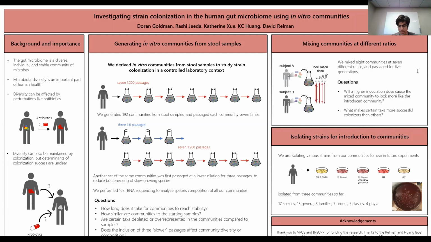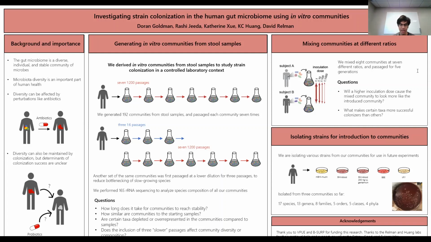One of the other questions we also want to answer, for instance, is how similar are the communities at the end of the 7th passage to the starting stool samples and to the first few passages? How much change has there actually been over time over the course of these 7 passages? We want the communities to be as similar as possible to the stool samples in order for them to be the best system for studying colonization in the gut microbiome.